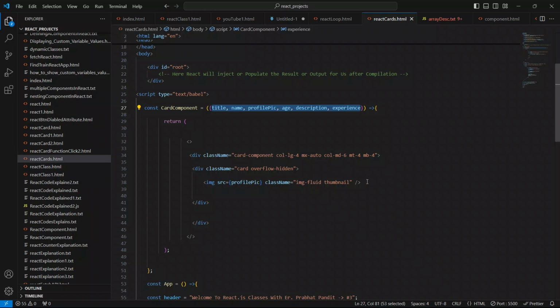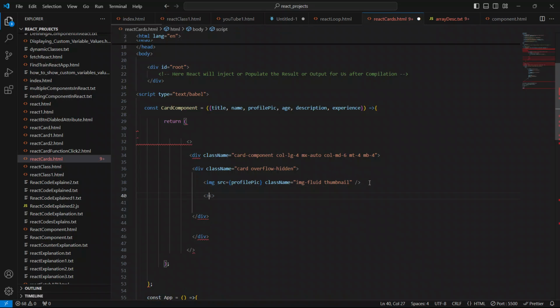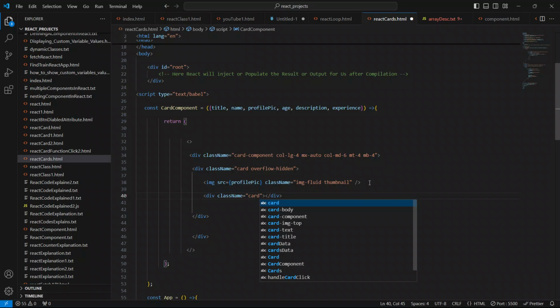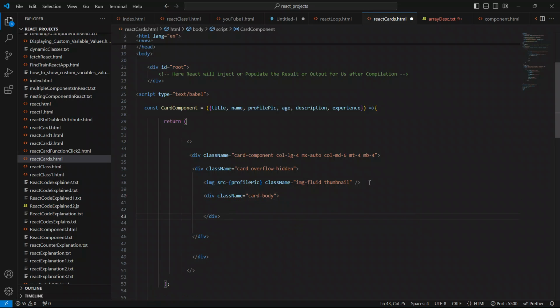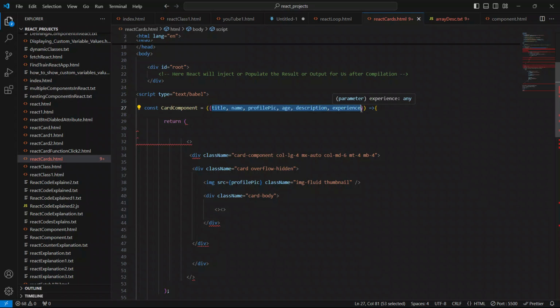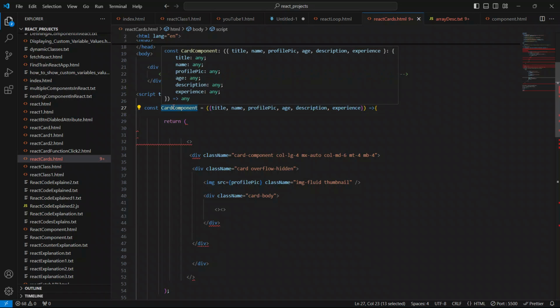So now below this img tag, I'm gonna create another div. I'll give the class, so it's className. First close this div. I'll give the className as card-body. So this is it, and open this. Inside this div I'm gonna create the h2 element. Guys, I told you already, remember that later on we will pass some extra props to this card component. Always remember later on.